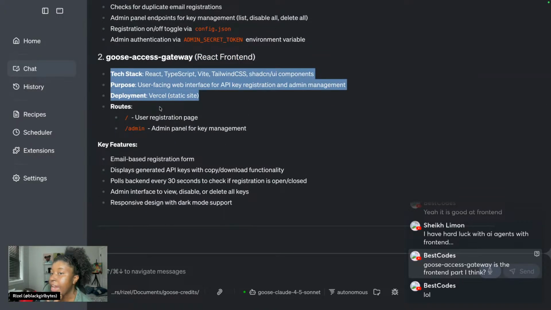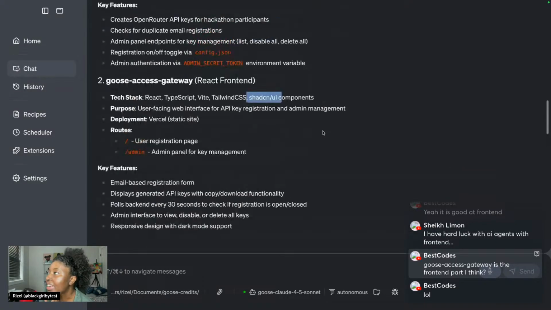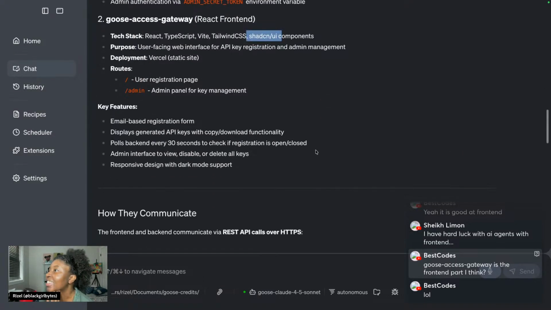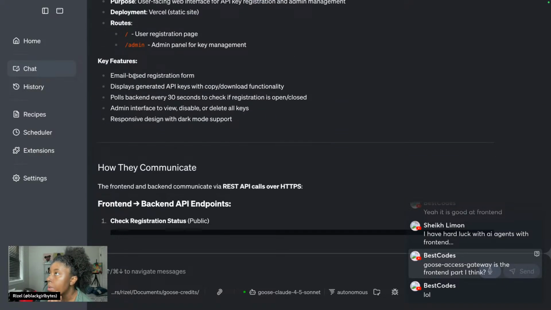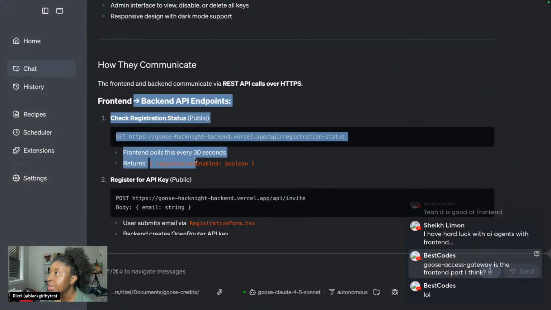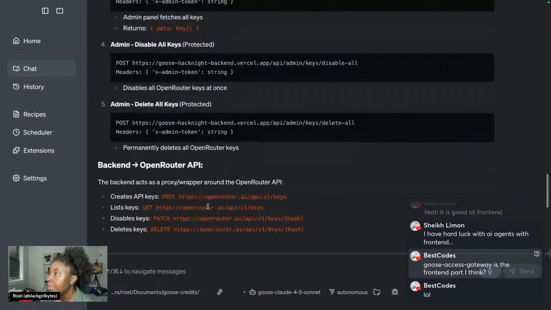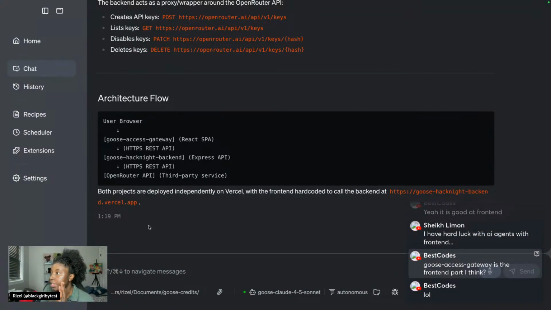It uses React, Vite, TypeScript, and I don't even like this thing, or rather, I shouldn't say that, I don't typically use it. I definitely just used Lovable, and it did that for me. And that's the email-based registration form. It also has the admin panel, how the front end and back end communicate, and so on. It's really more for Goose than me to understand this.